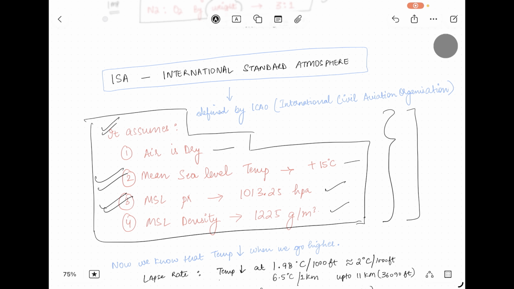Now the first layer that comes when we talk about the layers of the atmosphere is the troposphere. Because of the Earth's gravity, most of the atmosphere consists in the troposphere. There is gravity, so it attracts the atmosphere. So the troposphere consists of